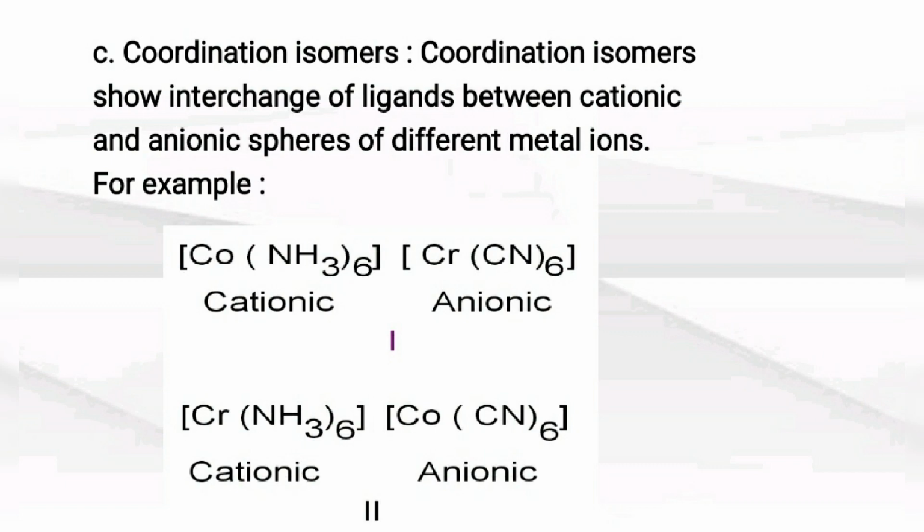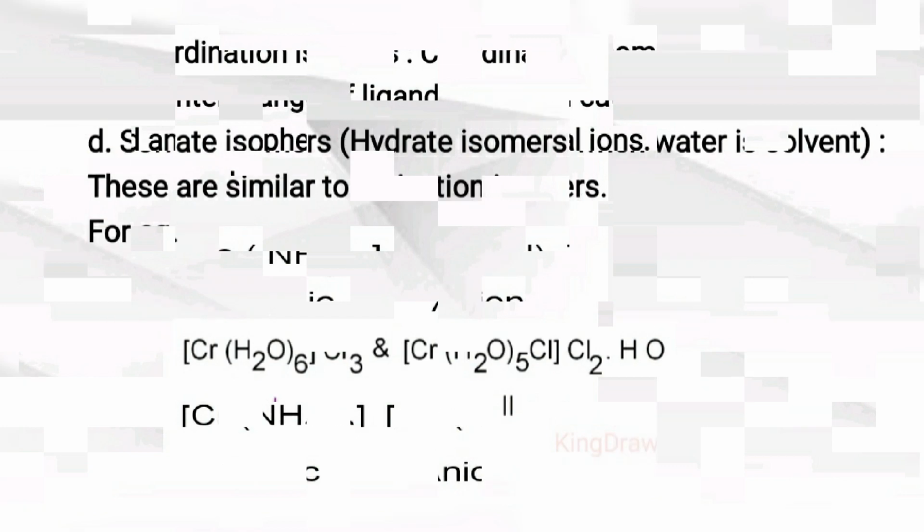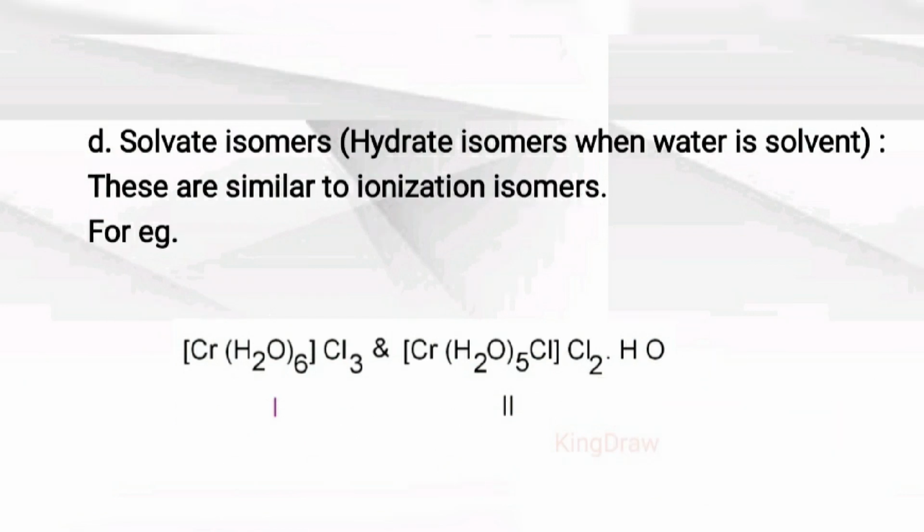And now the last type of isomer is solvent isomer. It is also like ionization isomer. Here the isomers are hydrate isomers when water is the solvent present there. See, the two isomers are [Cr(H2O)6]Cl3 and its isomer [Cr(H2O)5Cl]Cl2·H2O.